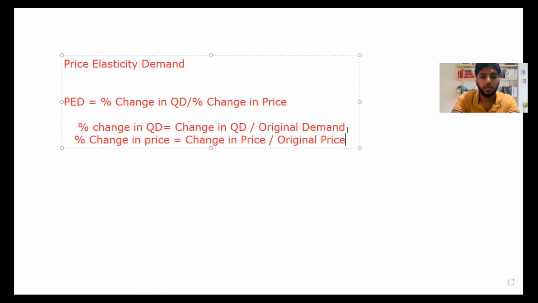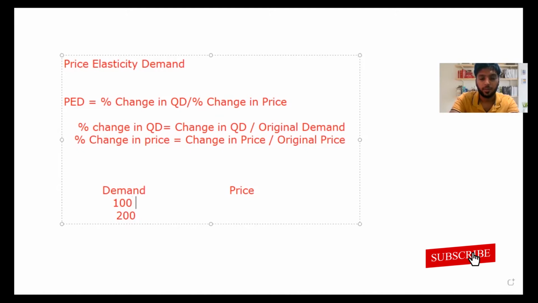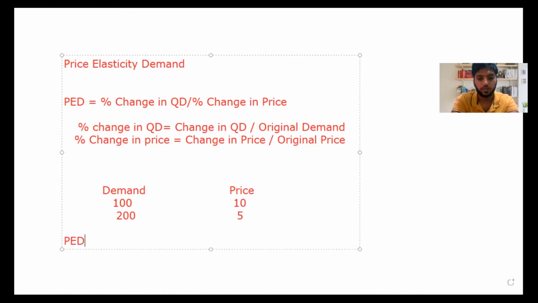Take for example a market for bananas, where there is a demand and a price. Normally, when quantity demanded is increasing, price will decrease. So I'll take quantity demanded as 100 and 200, and for price, I'm going to take maybe 10 and 5. Now you see, if I wanted to find the PED, how do you find the PED for this?